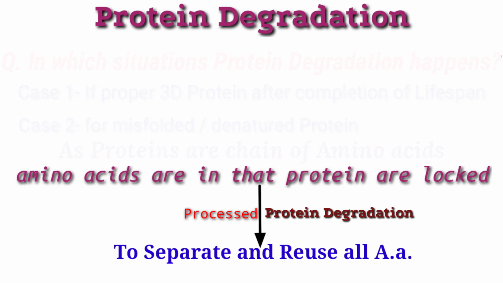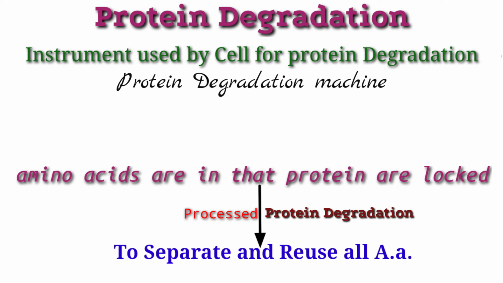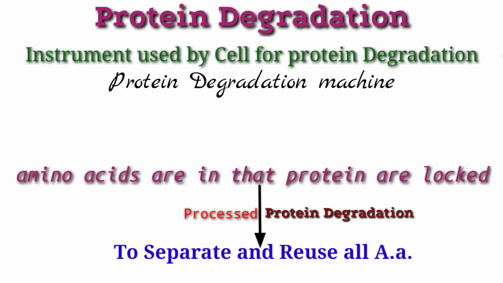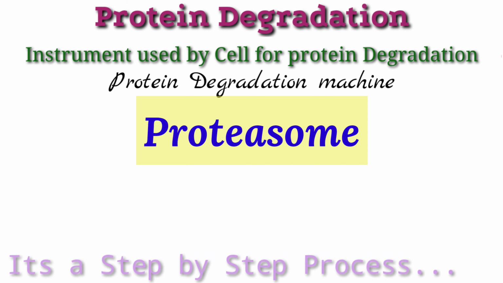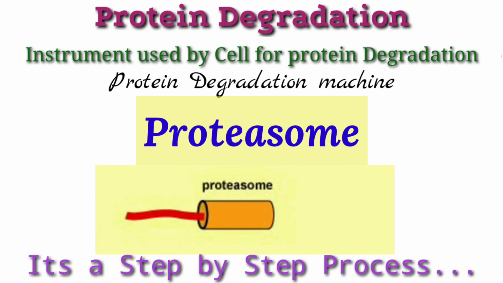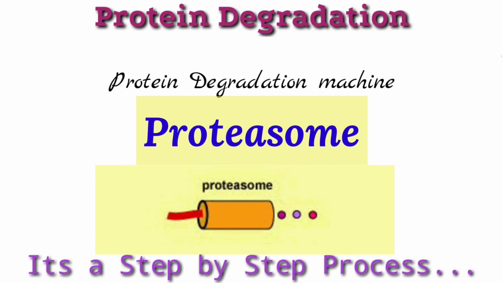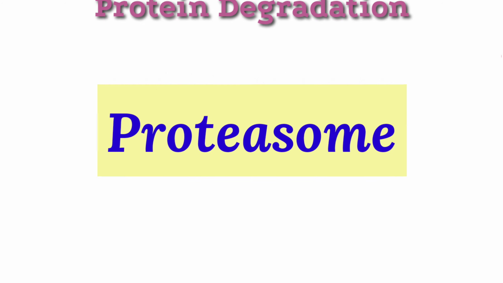Hence, the instrument used for protein degradation, the protein degradation machine, is known as the proteasome. There is a mechanism by which these proteins are recycled, meaning the amino acids locked inside them are separated by the machinery known as the proteasome.